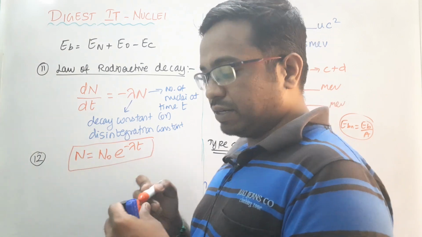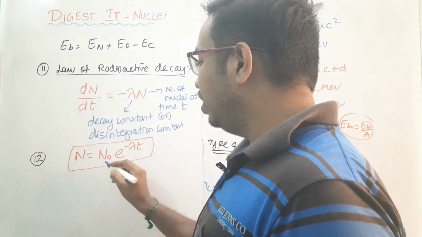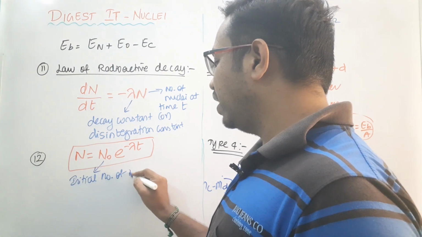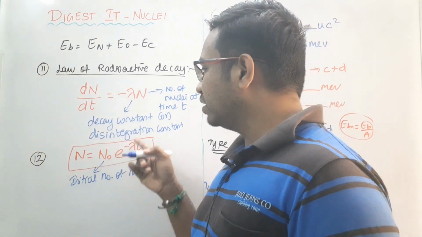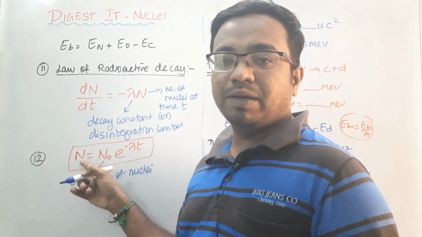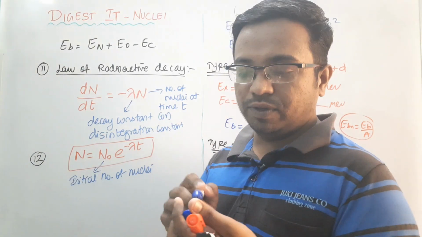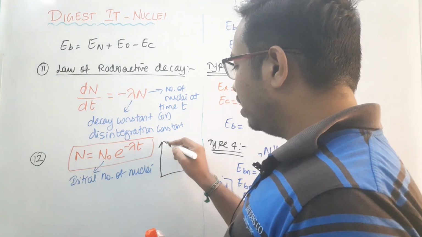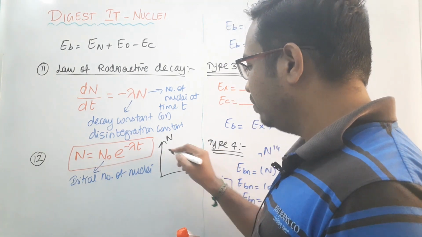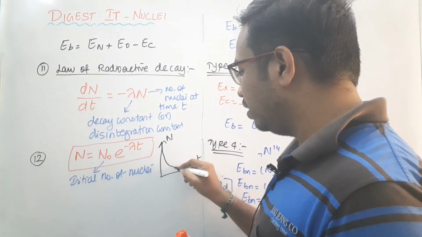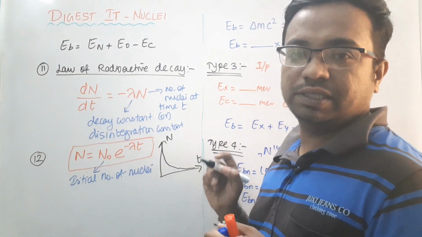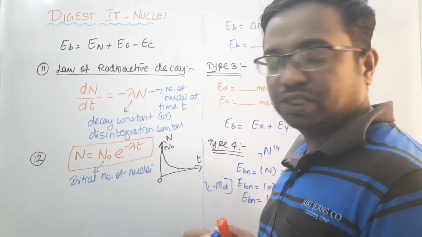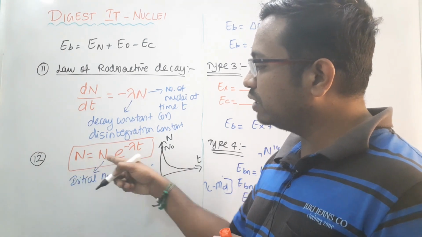N naught is what we call the initial number of nuclei, lambda is the decay constant, and t is the time; N is the number of nuclei present at time t. If you consider any element or any living organism, and plot the number of nuclei versus time, the number of nuclei decreases as time increases. It has the initial value N naught at the point where the time is 0. If you put t equal to 0, N is equal to N naught.